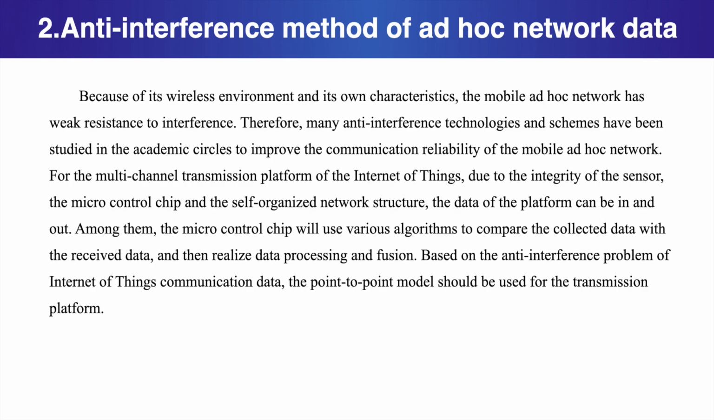Because of its wireless environment and its own characteristics, the mobile ad hoc network has weak resistance to interference. Therefore, many anti-interference technologies and schemes have been studied in the academic circles to improve the communication reliability of the mobile ad hoc network. For the multi-channel transmission platform of the Internet of Things, due to the integrity of the sensor, the microcontroller chip, and the self-organized network structure, the data of the platform can be in and out. Among them, the microcontroller chip will use various algorithms to compare the collected data with the received data, and then realize data processing and fusion. Based on the anti-interference problem of Internet of Things communication data, the point-to-point model should be used for the transmission platform.